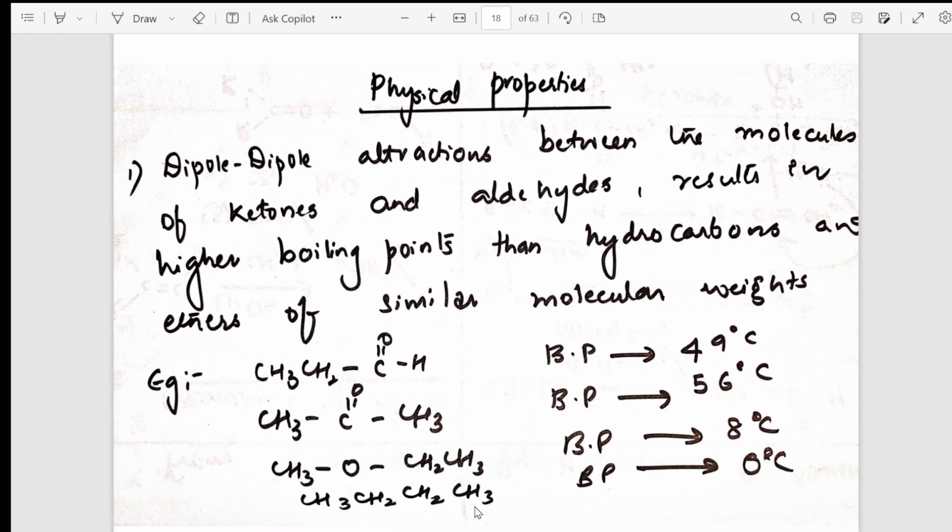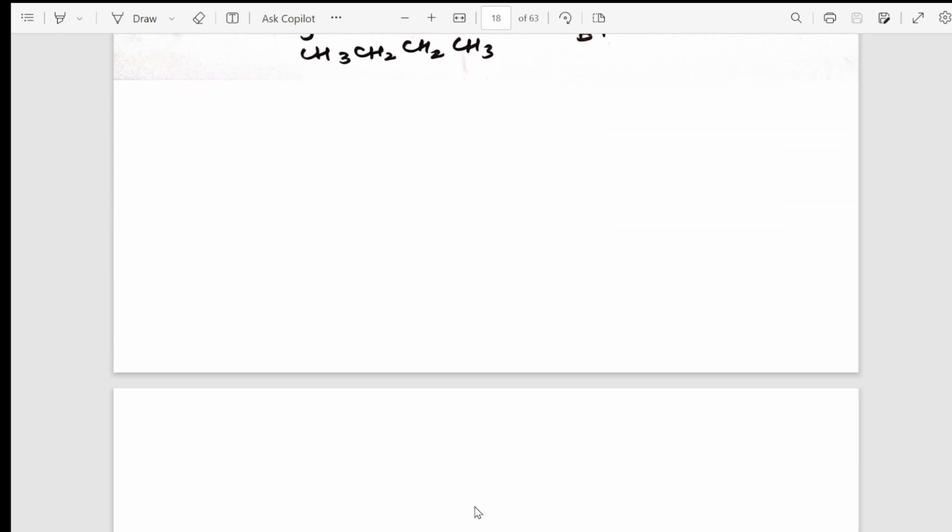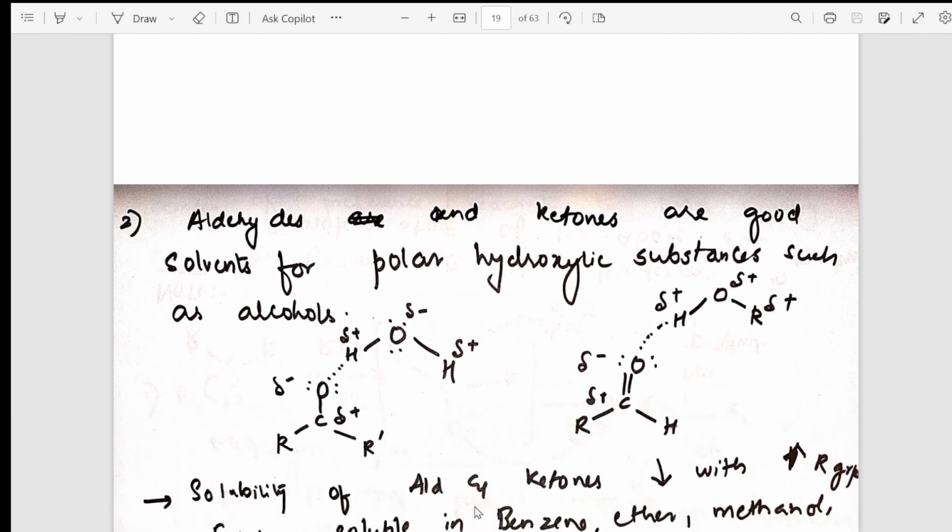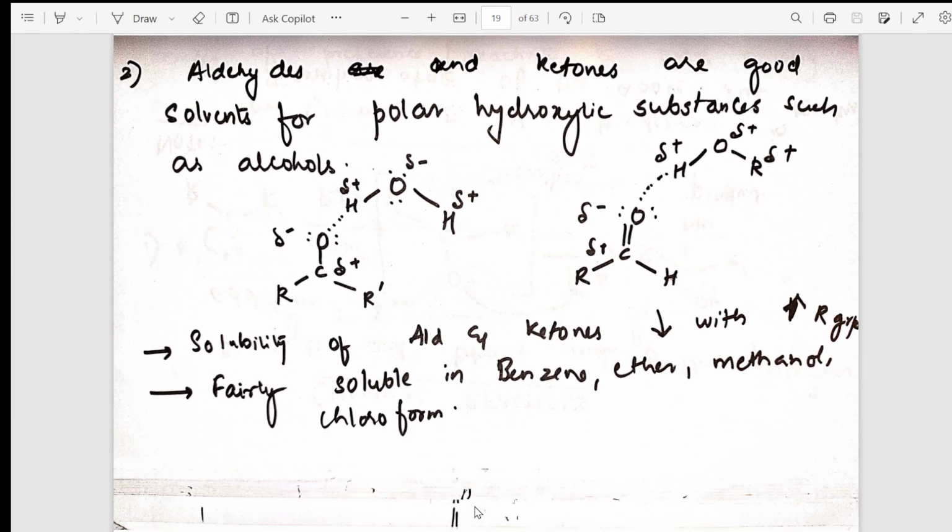Now physical properties, one question they will ask you. Based on the dipole-dipole interactions, what is the concept? What will happen to the boiling point? After that dipole-dipole, I have taken you into the next concept, gradually coming back, based on the solubility. Because of the hydrogen bonding present, what happens to the solubility in aldehydes and ketones? I have given that with increasing alkyl group. This whole concept includes your solubility.